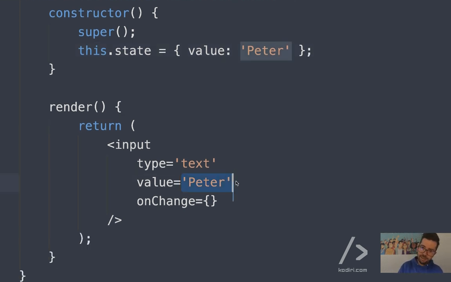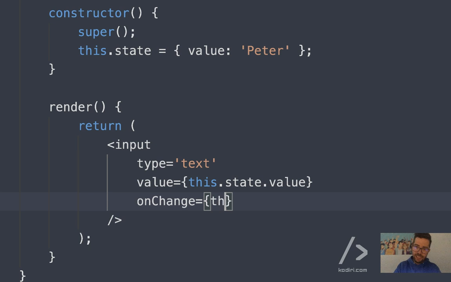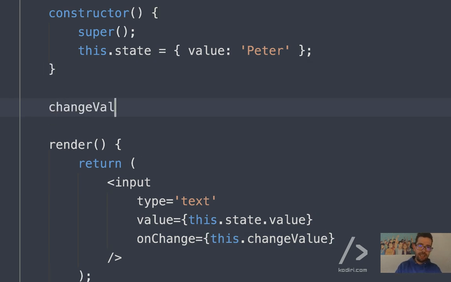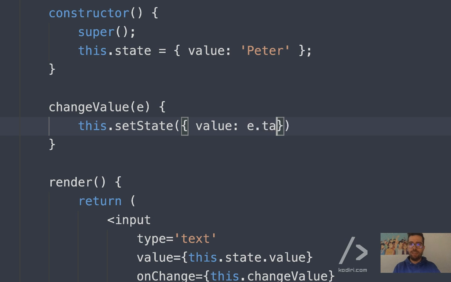So then here you did this.state.value, and on change you did this.changeValue, and then here with changeValue you received the event, and then you did this.setState, this state value equals e.target.value. This is what some of you did, right?